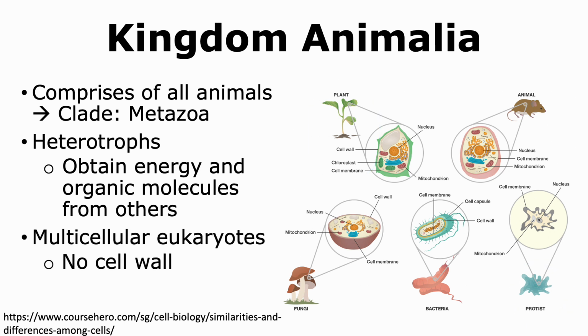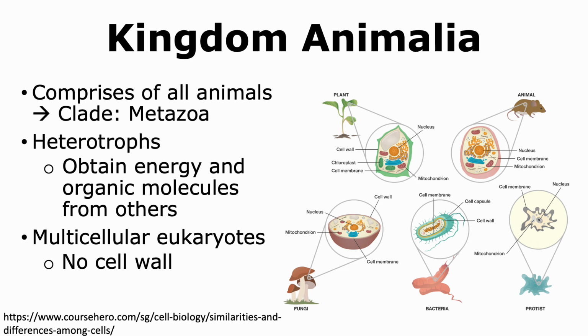Organisms that belong to kingdom Animalia are multicellular eukaryotic organisms. Thus, they are made up of cells that have membrane-bound organelles. However, they do not have a cell wall.